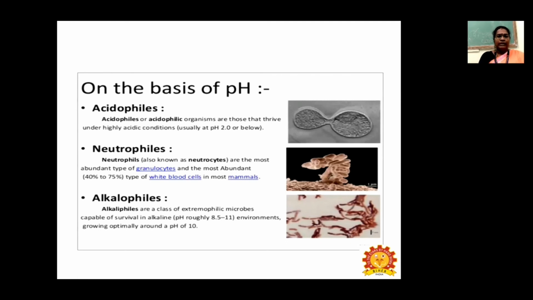And alkaliphiles are a class of extremophilic microbes. They are capable of surviving in alkaline conditions, with a pH roughly ranging from 8.5 to 11, growing optimally at a pH of 10. So on the basis of pH, there are three types: acidophiles, neutrophiles, and alkaliphiles.